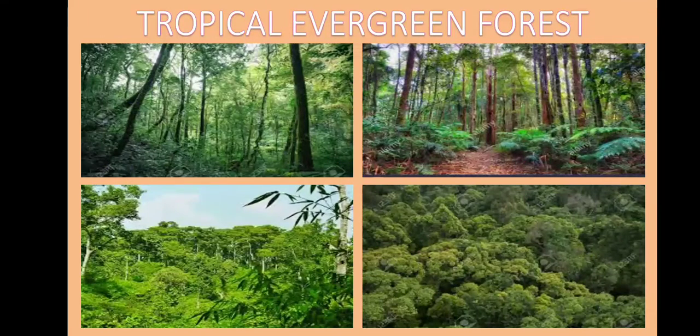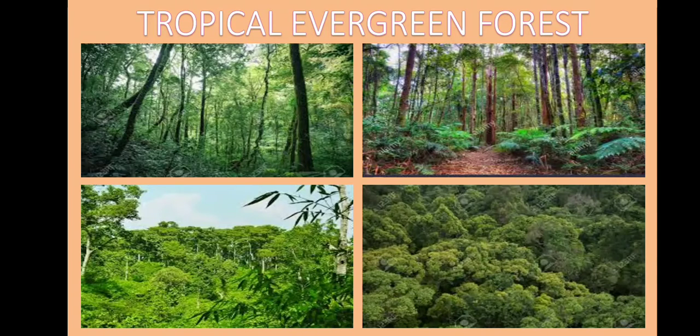Tropical evergreen forest. These forests are also called the tropical rainforest. These forests are found in the regions near the equator and close to the tropics. These regions are hot and receive plenty of rainfall throughout the year. Since rainfall is throughout the year, there is no particular dry season. Hence, the trees do not shed their leaves altogether and the trees always appear green. This is the reason they are called evergreen forest.